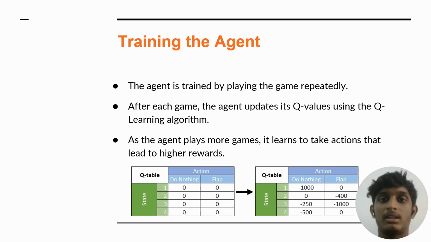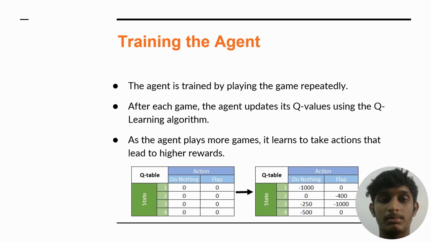Coming to the next one, it is training the agent. Q-learning is a reinforcement learning algorithm that works in a way that the agent starts by playing a random game. In each game, the agent will try to figure out each and every value of the Q table and updates the table according to a good action, which is a measure of how good the action is when compared to the state. So the agent learns to take actions that lead to higher Q values, which in turn lead to higher rewards.